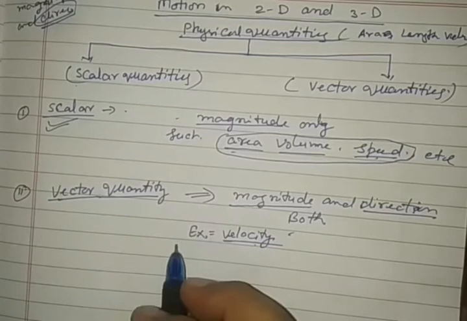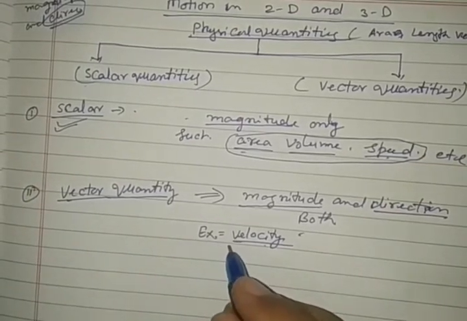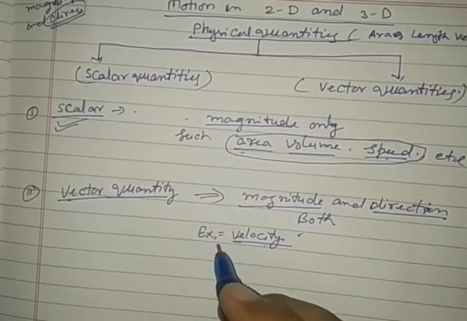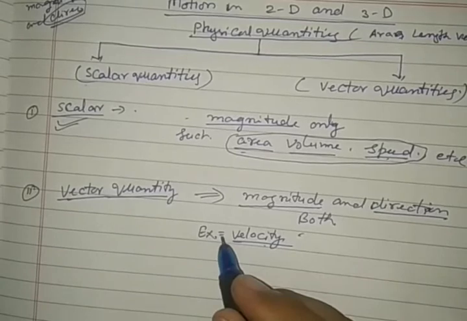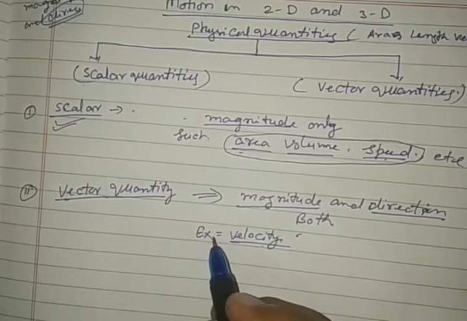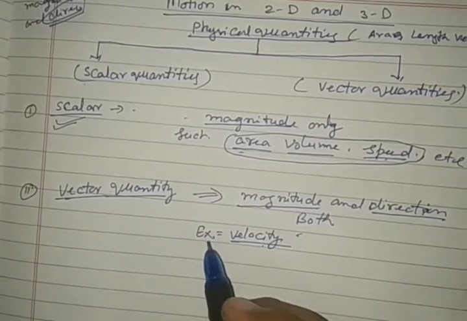If speed is given as 20 km per hour, it means it travels 20 km in 1 hour. The speed determines the distance travelled in unit time. So 20 km per hour speed means 20 km distance travelled in 1 hour.